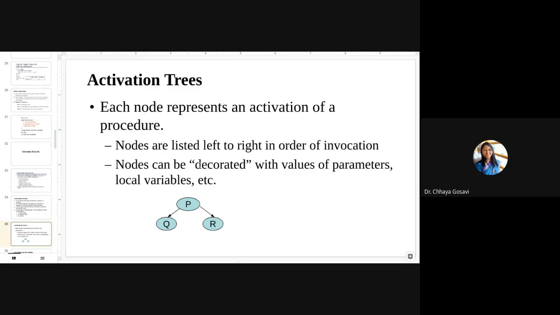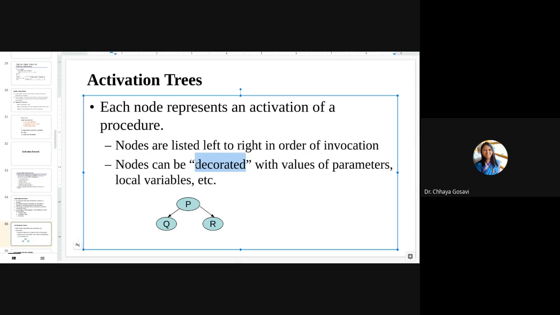Nodes can be decorated, which means we can attach some values or attributes to these nodes, like return values, parameters that we are passing, or local variable values. So these are called decorated nodes.